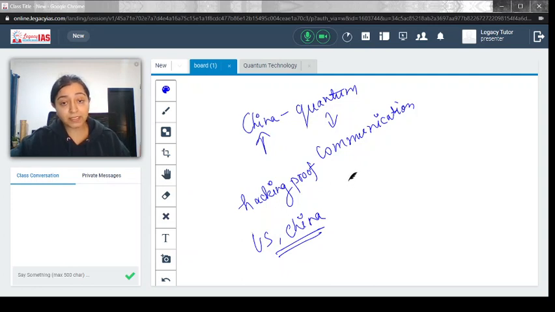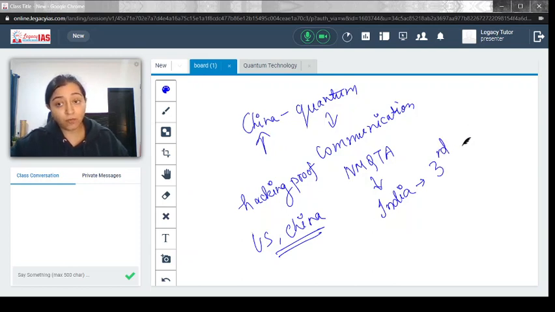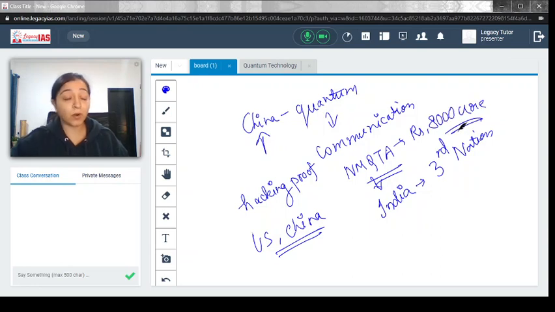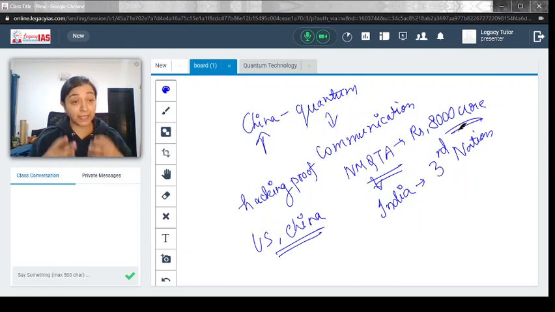So this particular mission, the National Mission for Quantum Technology and Applications, aims to place India as the third nation to become a superpower or pioneer in the field of quantum technology. That is the idea, and that is why rupees 8,000 crore was provided for this mission. Remember, this is important from the perspective of how the Indian government is embracing the latest advancements in science and technology.